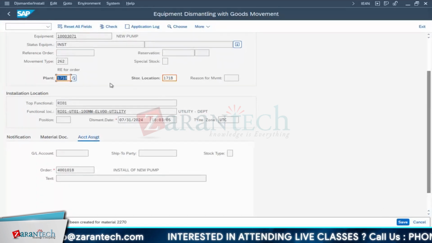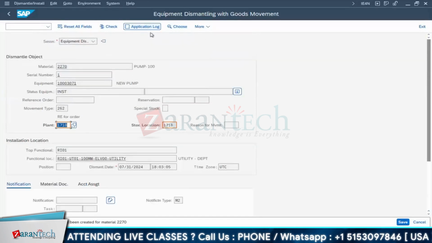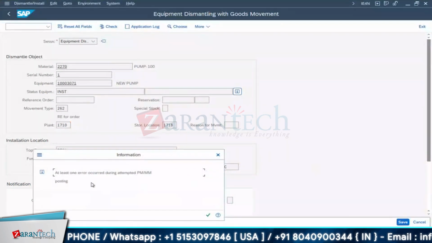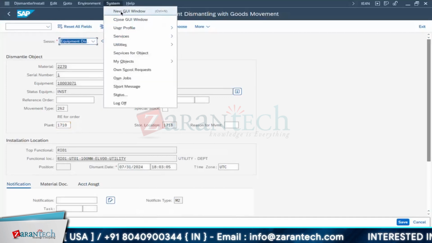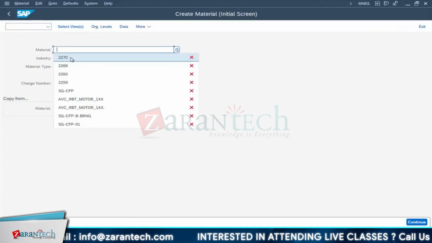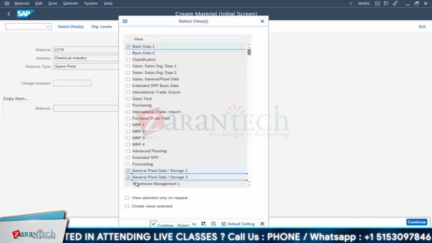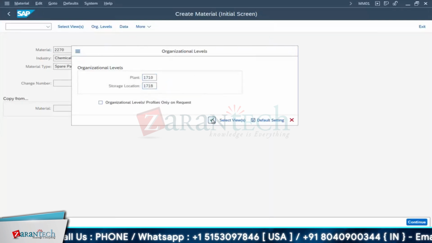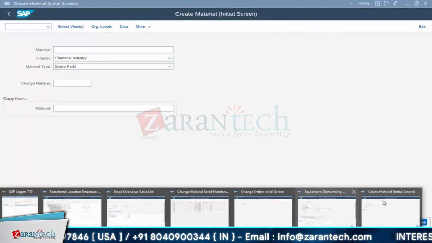While doing it, if you get any error, then go for your force installation dismantling, it will come. Okay, over here you can follow that. Again, it is not allowing, so we will see at least one error. Okay, see, now I wanted to show you. I'll maintain this material. Okay, the force is not coming. Let me go for MM01. Go for your 22, this thing. Go for this storage. Now I will maintain the storage location as 171B. I am extending it for this. Okay, so save it. Like this, we can extend it. So let me go back again here.